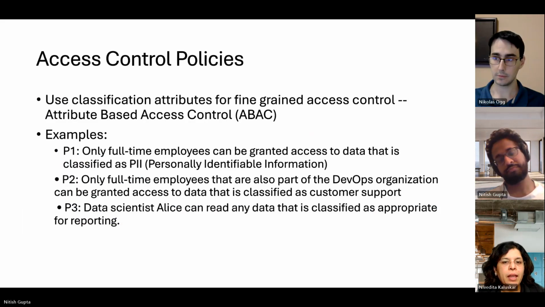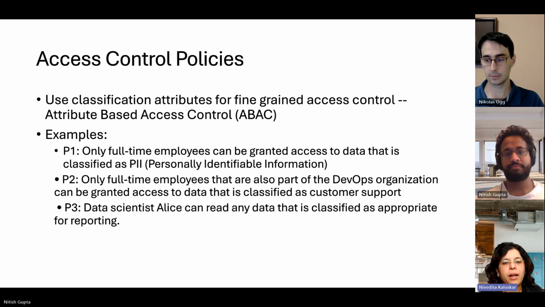Next. Access control policies can be further fine-grained using attribute-based access control. Here what we are saying is we are extending RBAC and we are saying that at the column level, we can allow access to some users and not the other. For example, only full-time employees can be granted access to data that is classified as PII. And again, this is scalable. That is everything, all data that is PII can be restricted access.